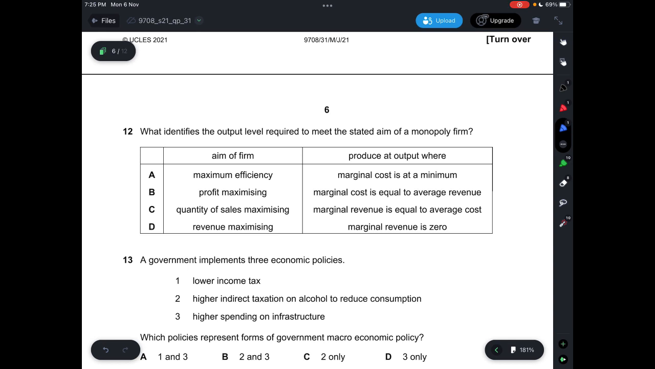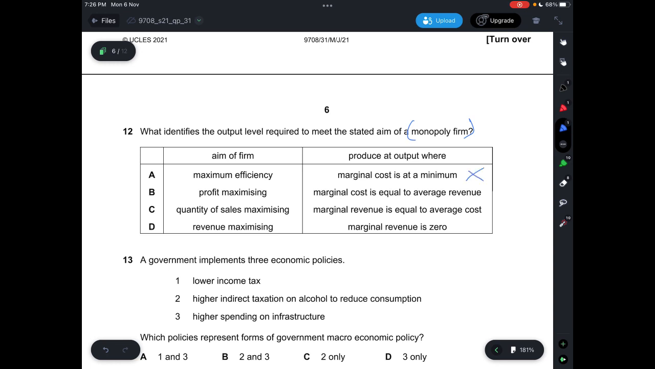Okay, question 12. What identifies the output level required to meet the stated aim of a monopoly firm? Monopoly firms have some aims. A monopoly firm could be a natural monopoly, a profit maximizing monopoly, or a revenue maximizing monopoly. So if you look at A, it says maximum efficiency, marginal cost is at the minimum.